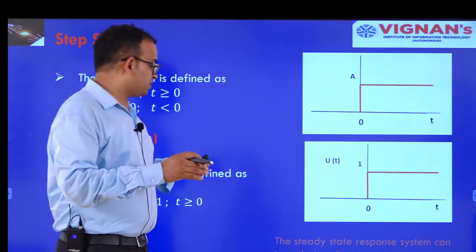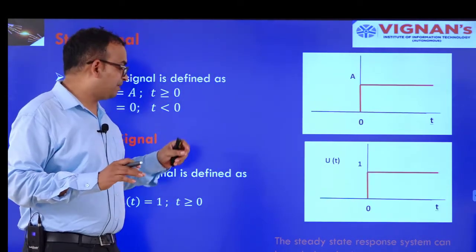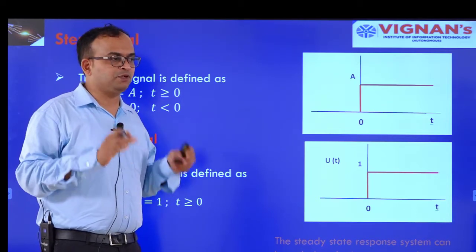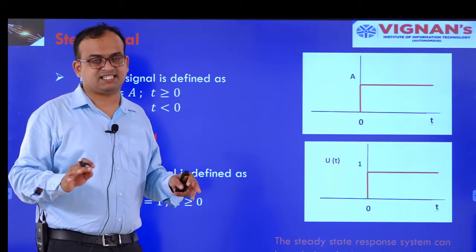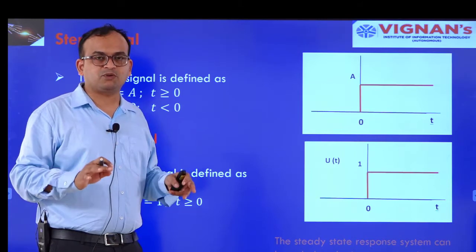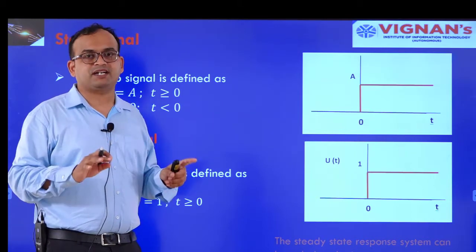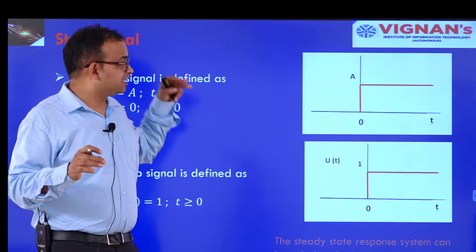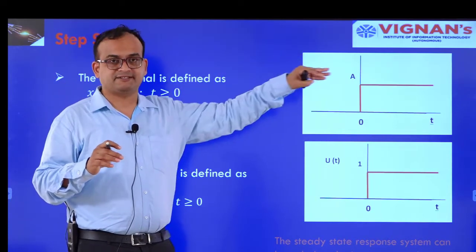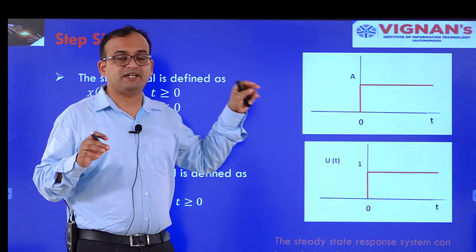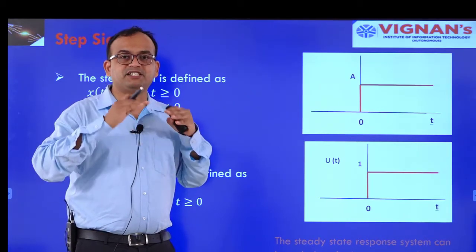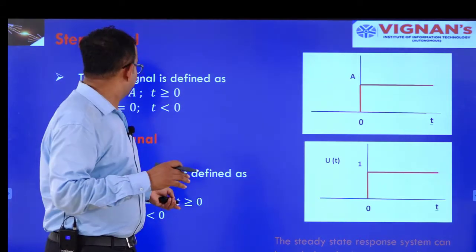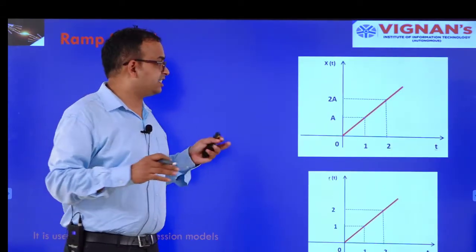This is what Madam has discussed. The application of this signal is to find the steady state response, which we know from transient analysis in electrical networks. This function is very important because after this we can find the steady state, because this signal goes to infinity, where time goes to infinity. It will not decrease; it remains constant up to time equal to infinity. Coming to the next signal that Madam has discussed, that is the ramp signal.